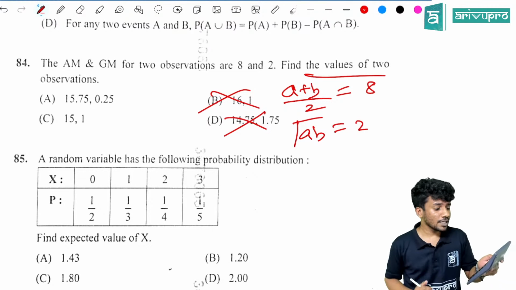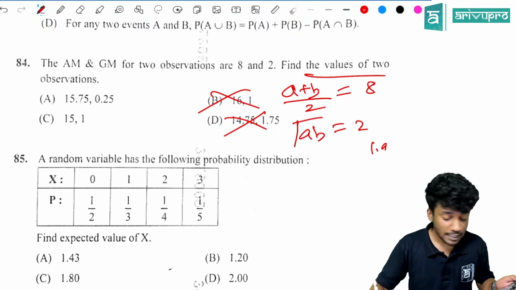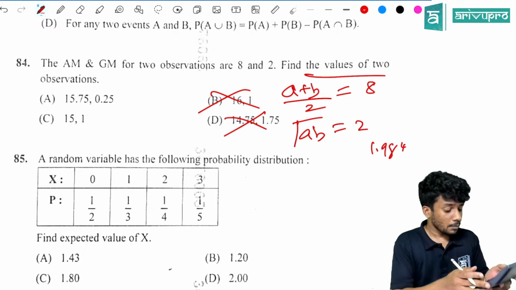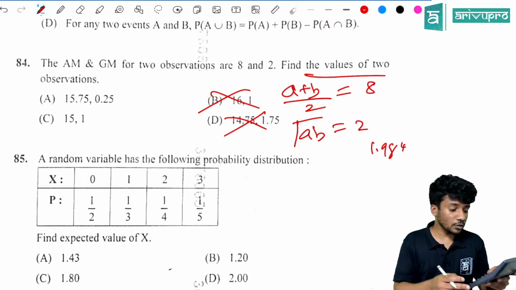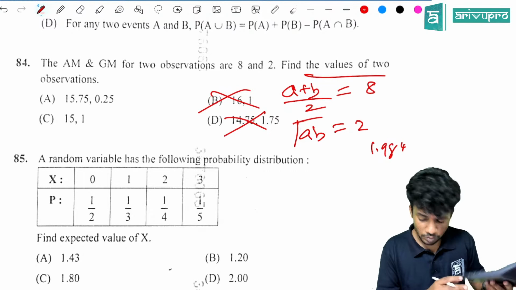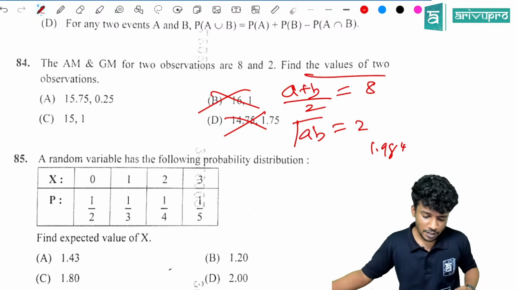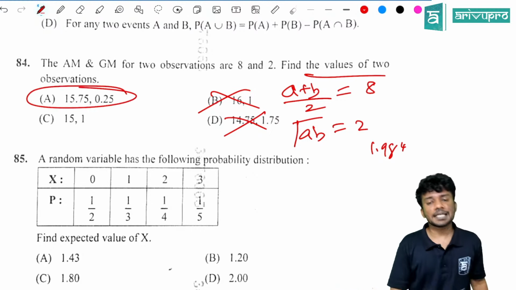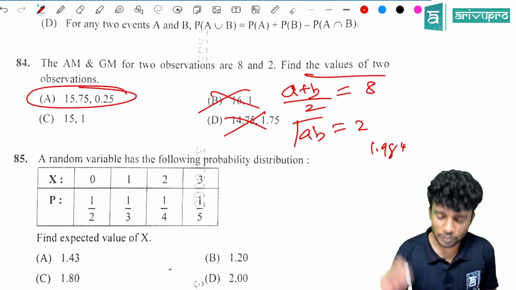Then take the root, it will be 1.984. So the answer is option A, almost close to 2.